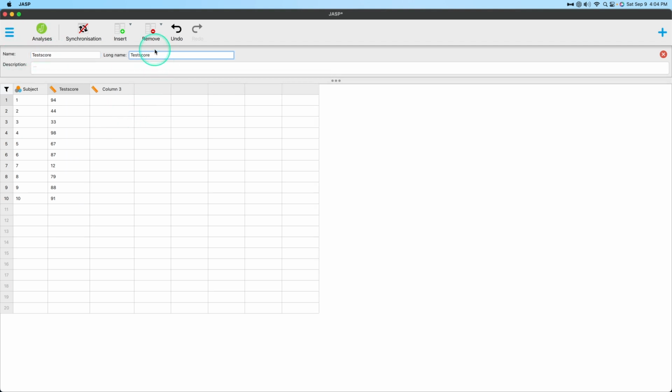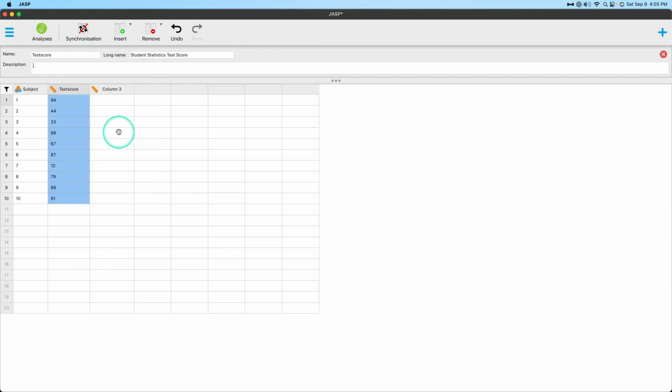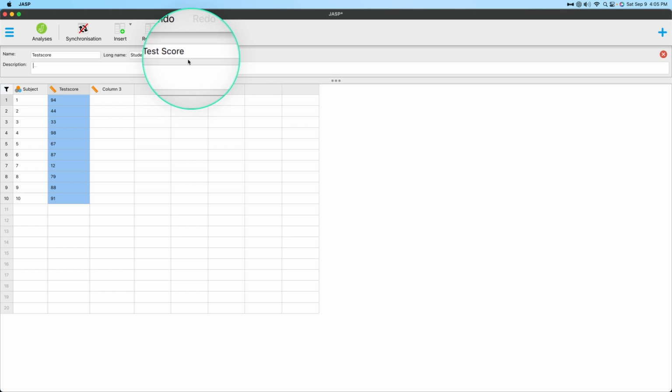Okay. That will update here, but we can change the long name. Student statistics test score is the long name. Okay. You can see here that test score remains the variable name, but the long name is there. And again, the long name appears in your results.